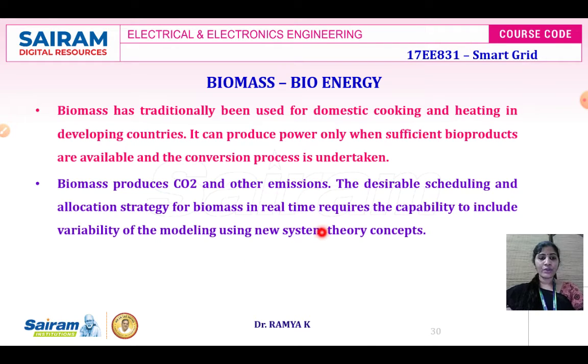But the main use of utilizing the renewable energy resources is we need to reduce the CO2 emission. But when we are using this biomass, we are going to inject CO2 and other emission. The desirable scheduling and allocation strategy for biomass in real time requires the capability to include the variability of the modeling using new system theory concepts. So because of this injection or production of CO2 and other emissions, we are not using biomass frequently as a renewable energy resource, and hence we are going for solar and wind power generation.